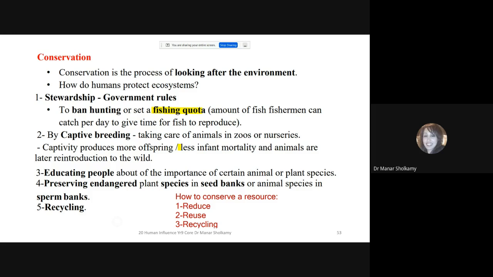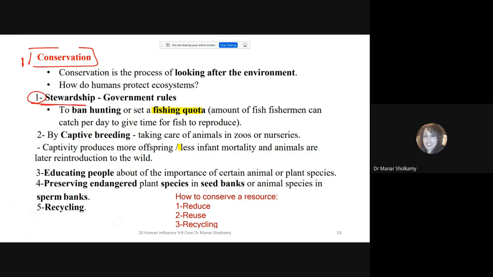If you had attended, now we are here, which is conservation. Now, conservation, the name speaks for itself. In other words, how do we protect our land? How do we protect our endangered species? How do we prevent or reduce pollution? Okay. Now, first, we will start with government rules. Government rules, in other words, the government is going to set out rules in order to protect our earth. And these rules are called stewardship.